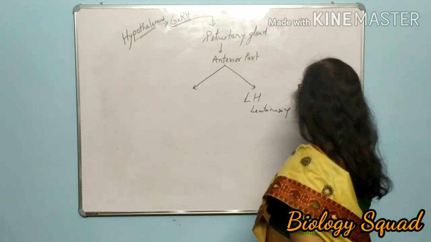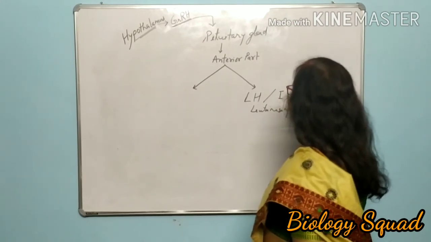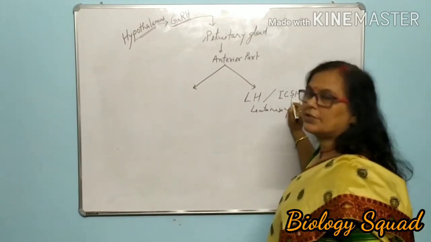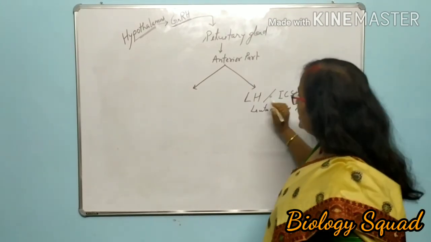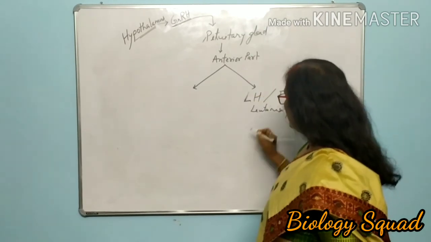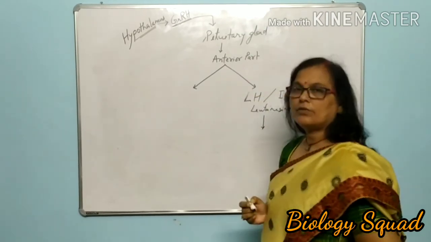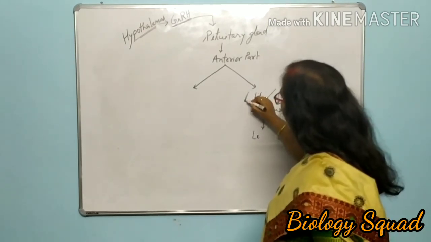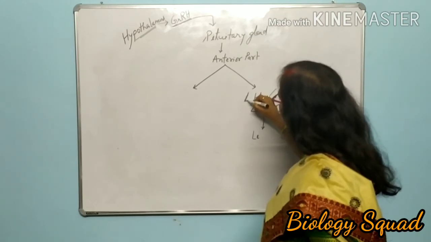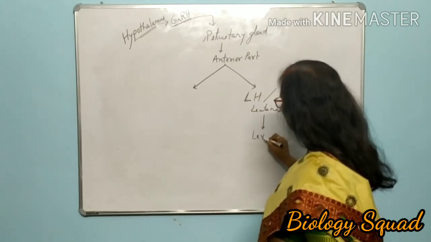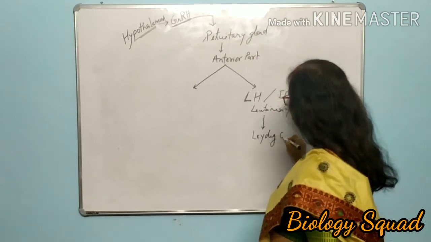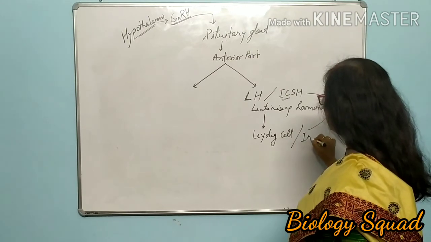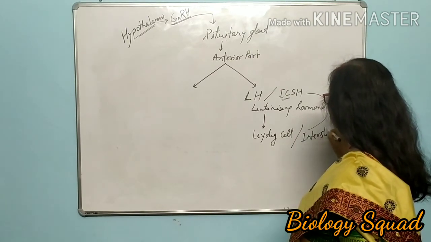Or you may also call it ICSH, interstitial cell stimulating hormone. This LH has effect on the Leydig cell. You may remember it by this L. LH acts on the Leydig cell, or ICSH acts on the interstitial cell. You may remember it.